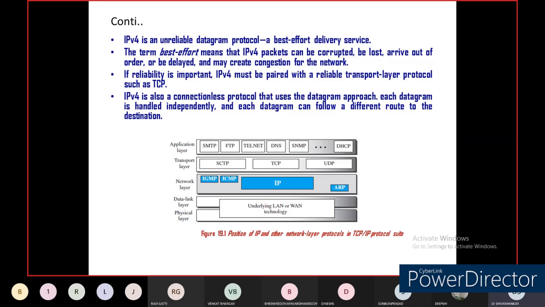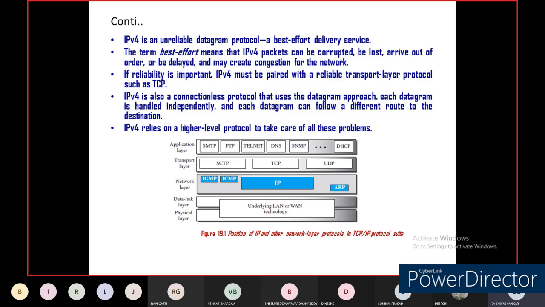But in the datagram approach or connectionless protocol, any number of paths can be used, and packets can be transmitted from source to destination on any path. No specific path is created. In any path, the packet will be delivered to the destination. That is called the IPv4 datagram approach. Then IPv4 relies on a higher level protocol to take care of all these problems.